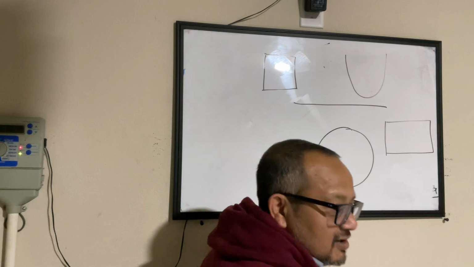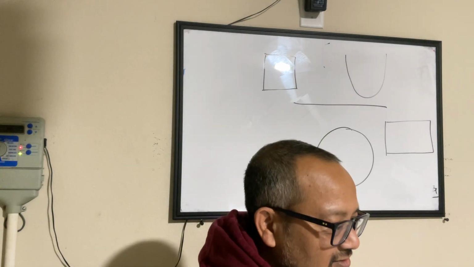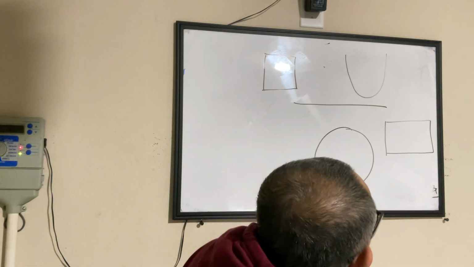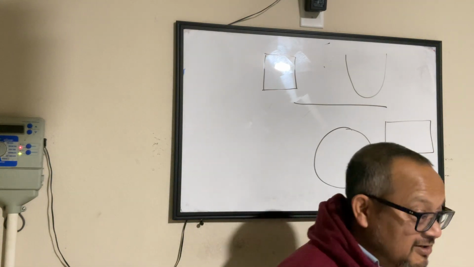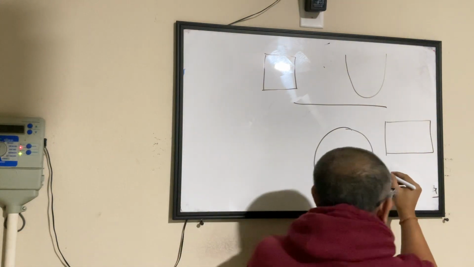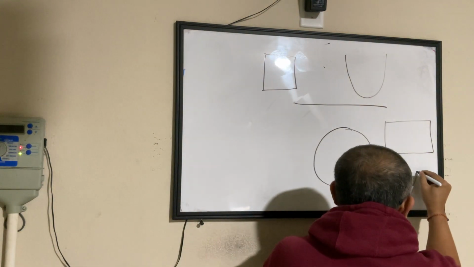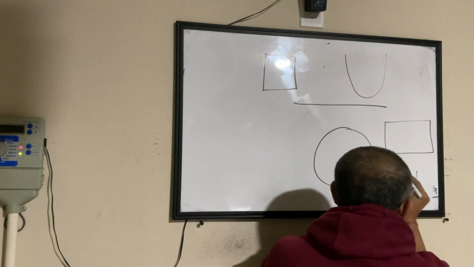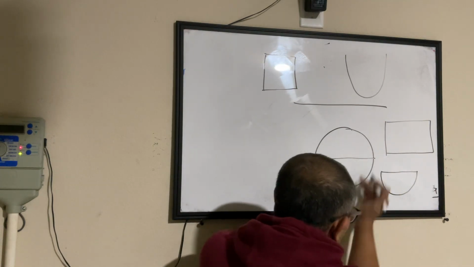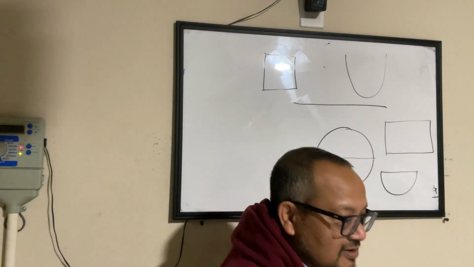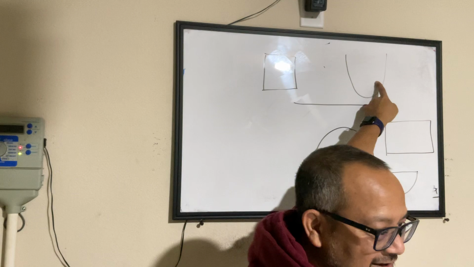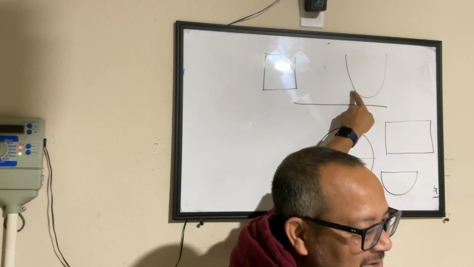What is this called? Semicircle? No, you are being optimistic, Naina. A curve? It's a curve. Semicircle will be better if it looks like something taken out as a part of a circle. If you take this part out, then you call it a semicircle. This one, I know you guys doubt my drawing skills, but this is not supposed to be a semicircle.